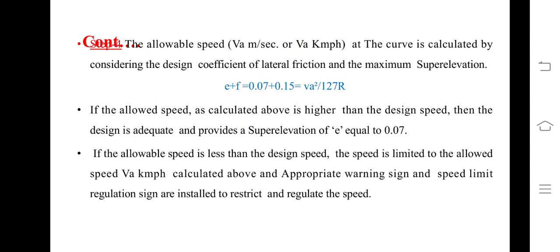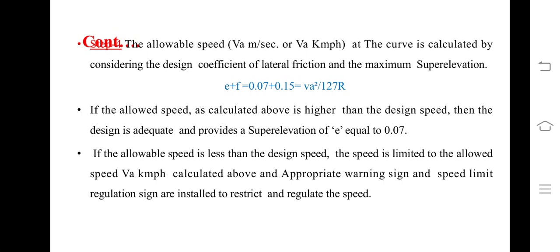These are the very important design steps. If we substitute this maximum value of e plus f, which is 0.07 plus 0.15, equal to v square upon gR, we will get one equation in terms of speed, that is v is equal to under root of 0.22 into g into R. This equation will help us to find the maximum design speed, and accordingly we can proceed for the next calculations.